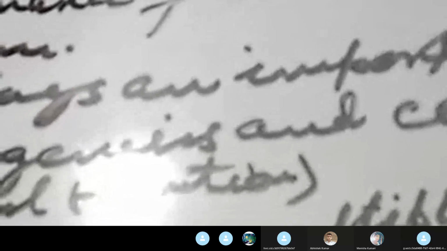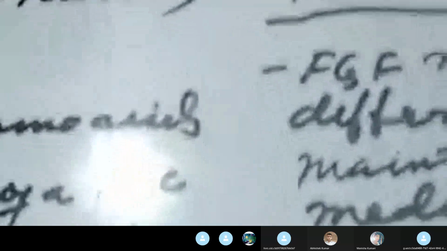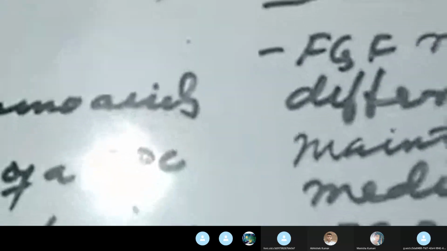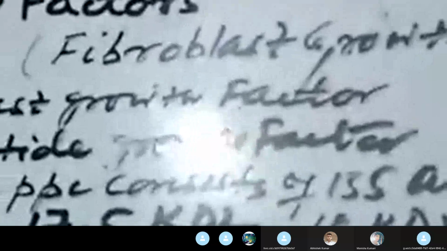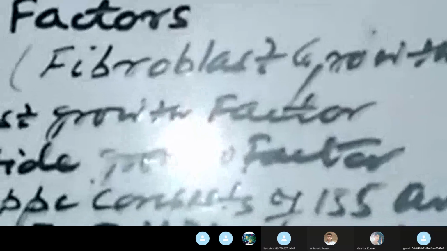This growth factor is also used for the multiplication of fibroblast and vascular endothelial cells of ectodermal and endodermal origin. This growth factor is used for the multiplication of what type of cells? Fibroblast and vascular endothelial cells, which may be of ectodermal and endodermal origin. So this is the FGF, fibroblast growth factor, and the gene for encoding the polypeptide chain of this growth factor has been cloned in the animal cell to obtain the fibroblast growth factor on a large scale for its commercial use in the animal cell culture.